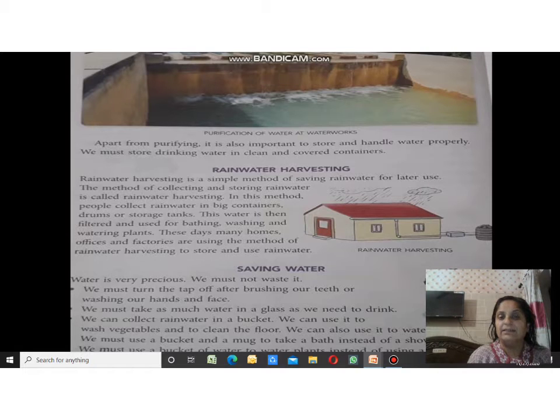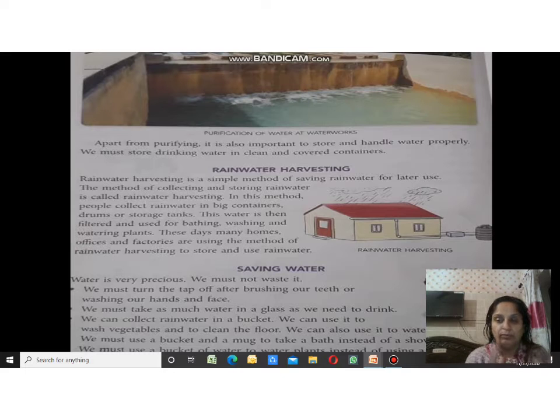Rainwater harvesting is a simple method of saving rainwater for later use. The method of collecting and storing rainwater is called rainwater harvesting. If in an exam or any assignment there is a question, what is rainwater harvesting?